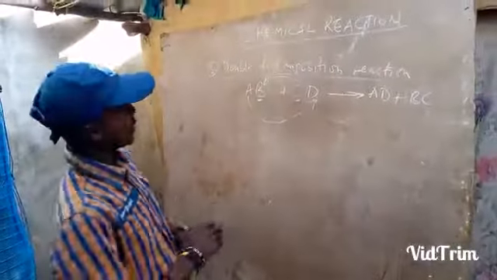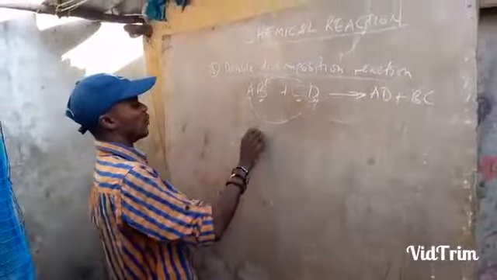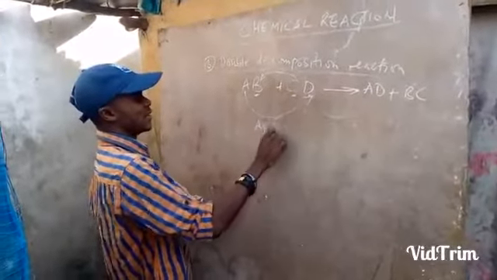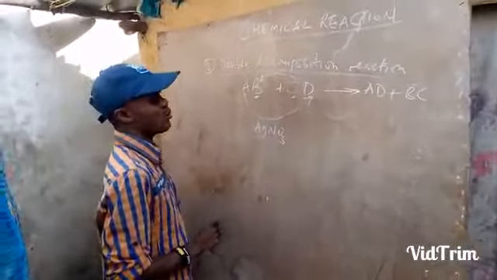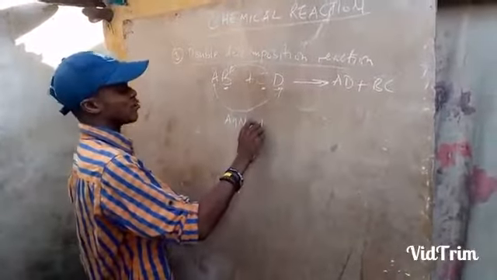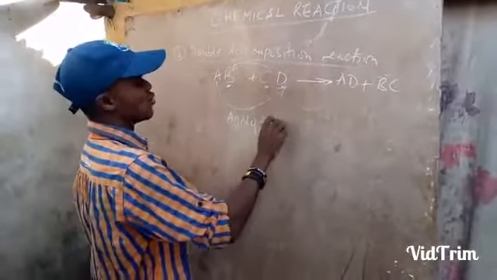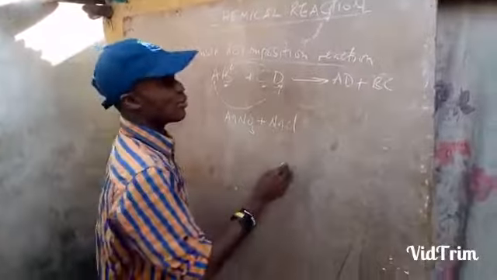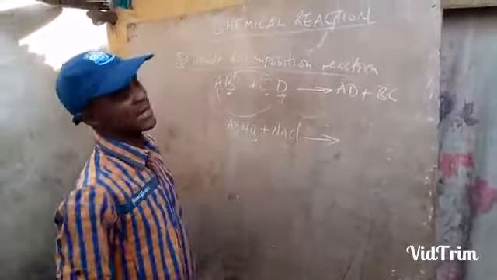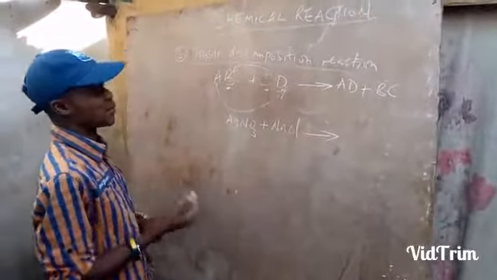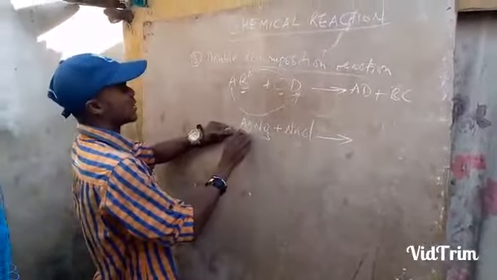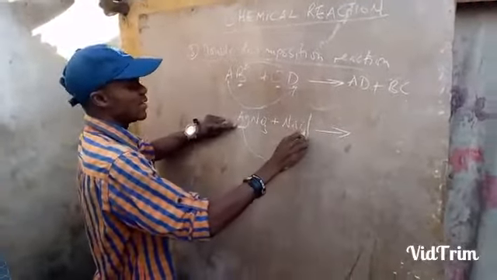If that is the case, let us now say we want to write the reaction of silver nitrate, AgNO3. It's one of the soluble compounds you can think of. That one is combining with sodium chloride. Sodium chloride is also soluble. So when that happens, they are going to exchange radicals. And how is that exchange of radicals possible here? The first element here, which is silver, is coming to the Cl here.